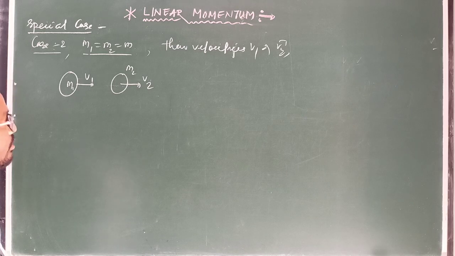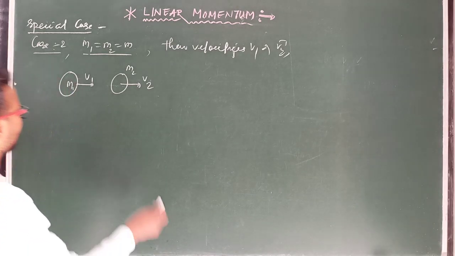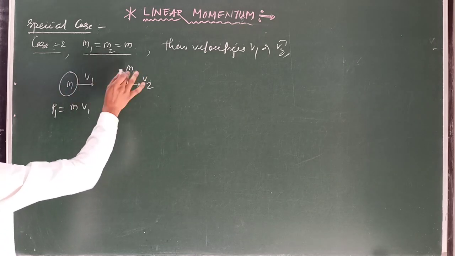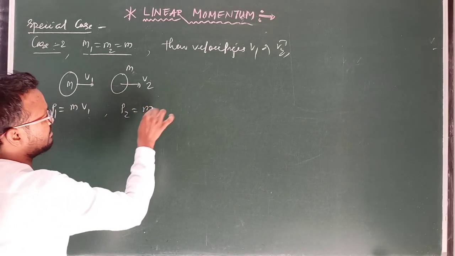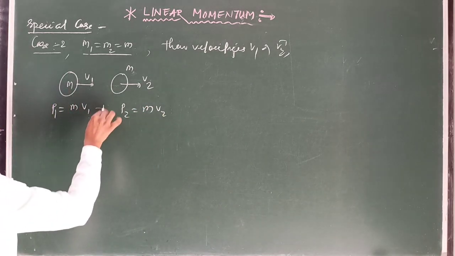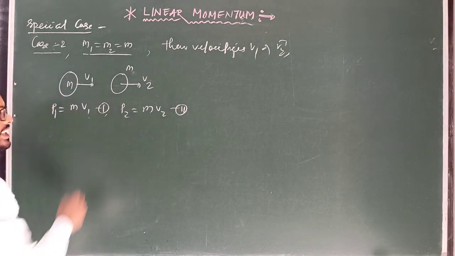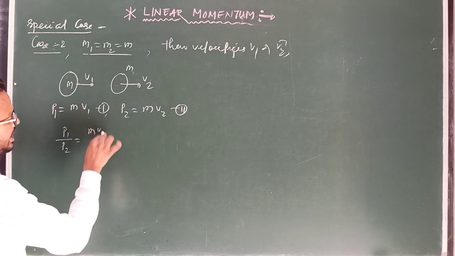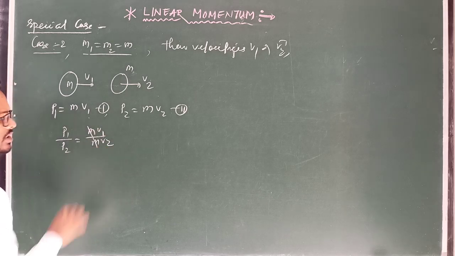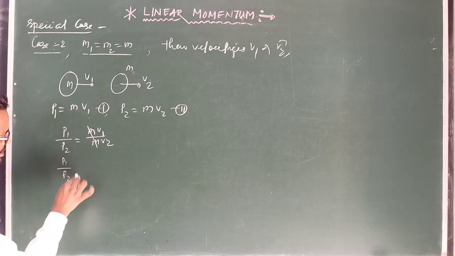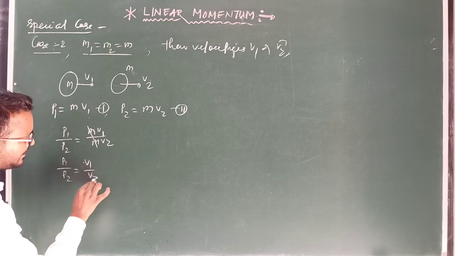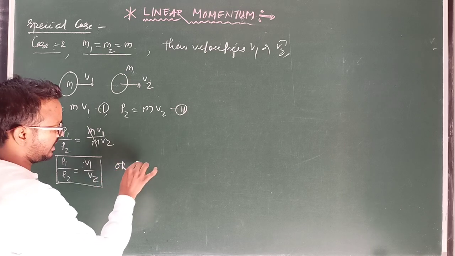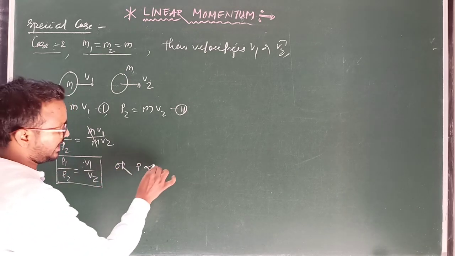So at that time, if you compare the momentum of the first body as compared to the second body, we can write momentum of first body equal to mass into velocity, because the masses are equal, and second body momentum we can write mass into velocity. This is equation 1, this is equation number 2. Now dividing equation 1 by equation 2, we can write P1 by P2 equal to mv1 by mv2, mass cancel, so P1 by P2 equal to v1 by v2, or we can write momentum directly proportional to velocity.